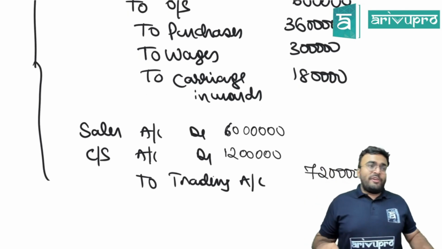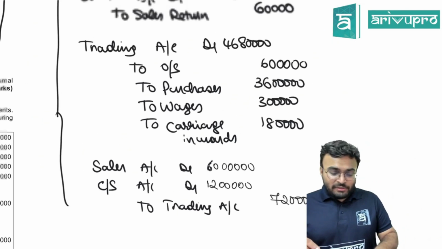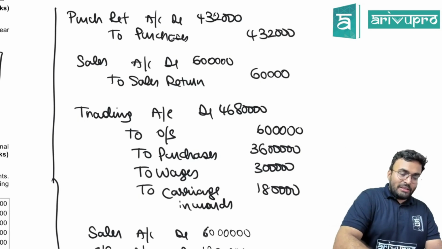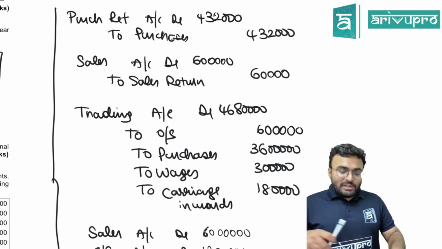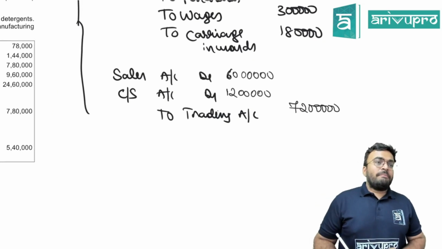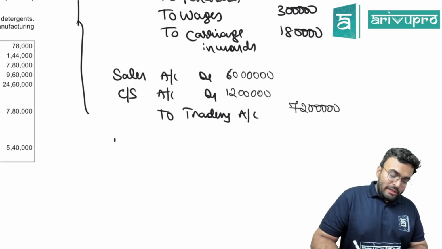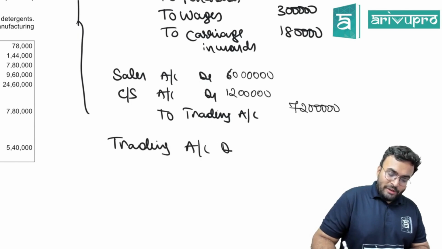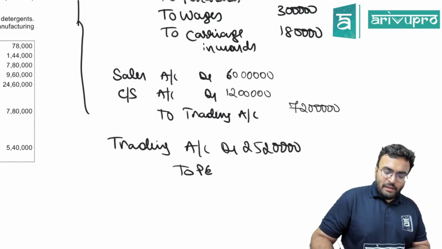Now do you have gross profit? Find the gross profit. How much is the gross profit? 72 lakhs minus 46 lakh 80,000. 25 lakh 20,000. Where will the gross profit go? Trading account debited 25 lakh 20,000 to P&L account.